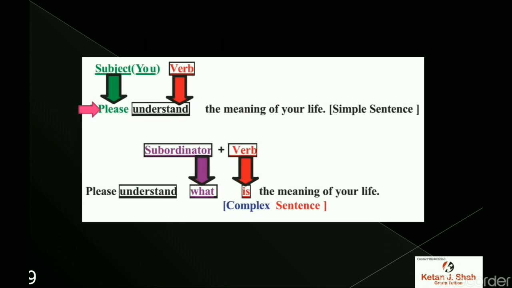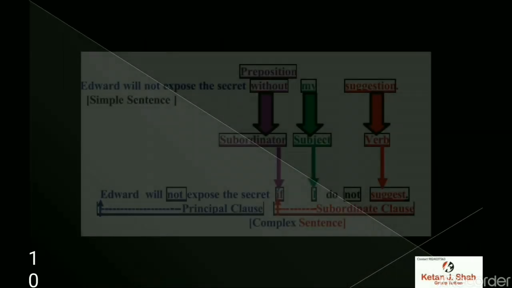Subject: please. Verb: understand the meaning of your life. It is a simple sentence. Please understand what is the meaning of your life. Please understand is the principal clause, and what is the meaning of your life is the subordinate clause. Subordinator plus verb is always there in a complex sentence.